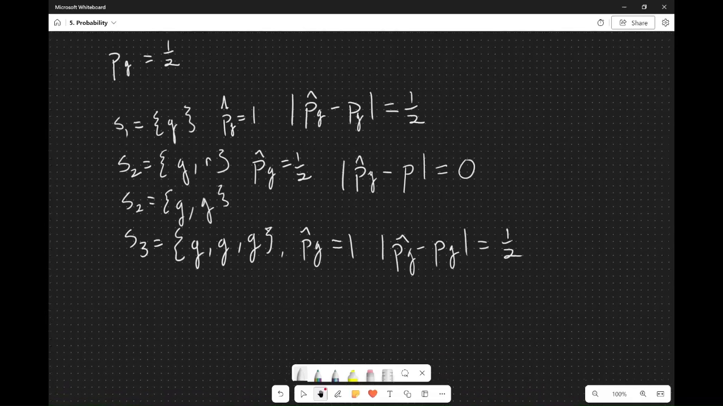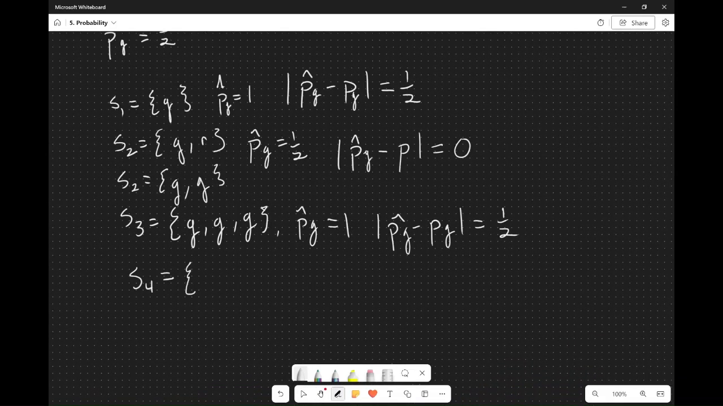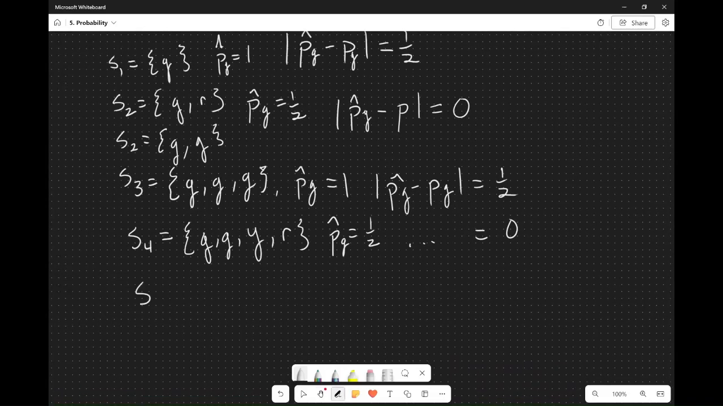Okay, so we're going to increase it again, S4. Now we have a sample here, and we have to grab 4. It doesn't have to be the same number of greens here. But what we're going to do is grab green, green, yellow, red. And now we're back to 1/2. And 1/2 gives us a difference of 0. So we're at 1/2, 0, 1/2. It's oscillating, but let's go to 5.